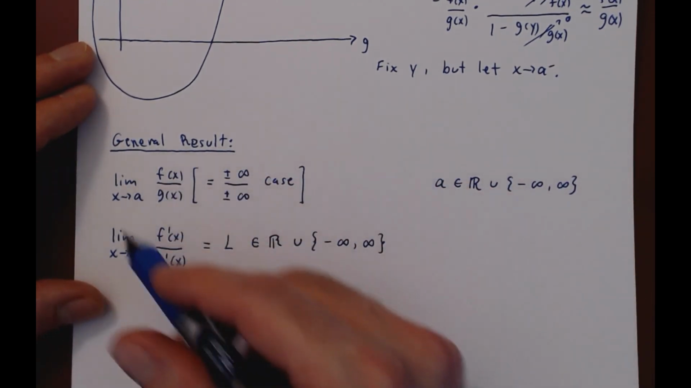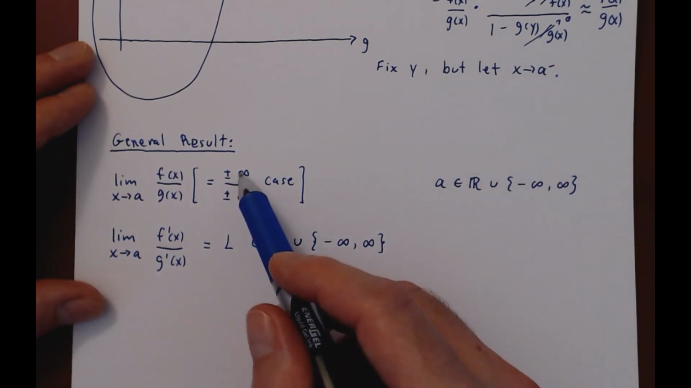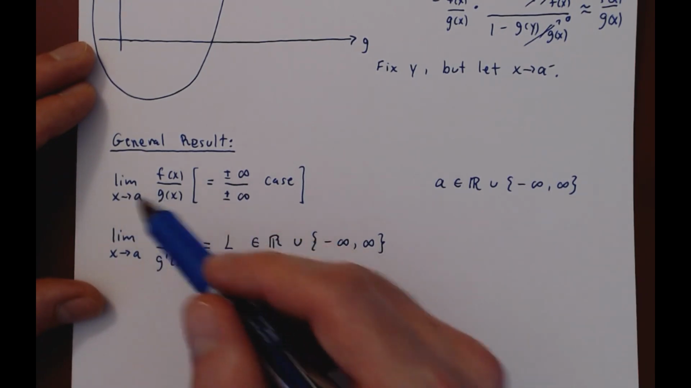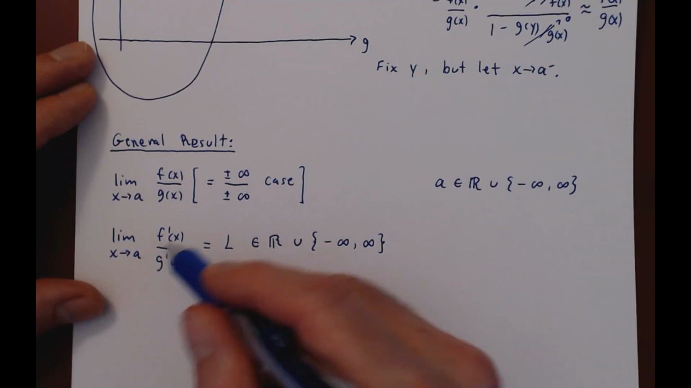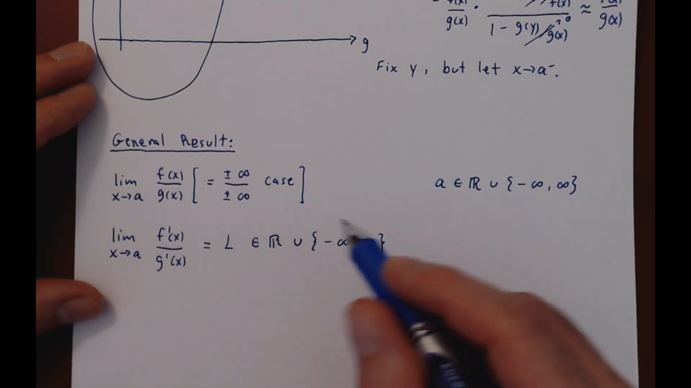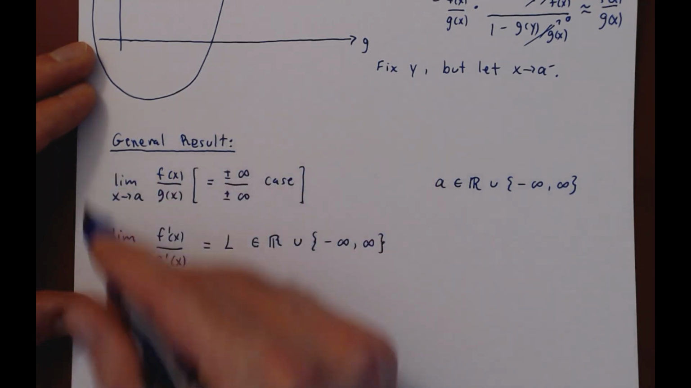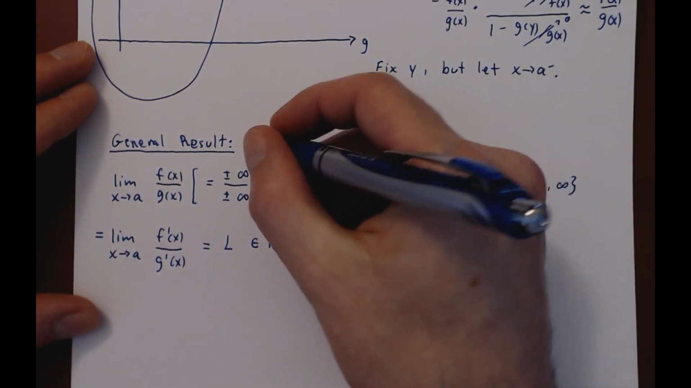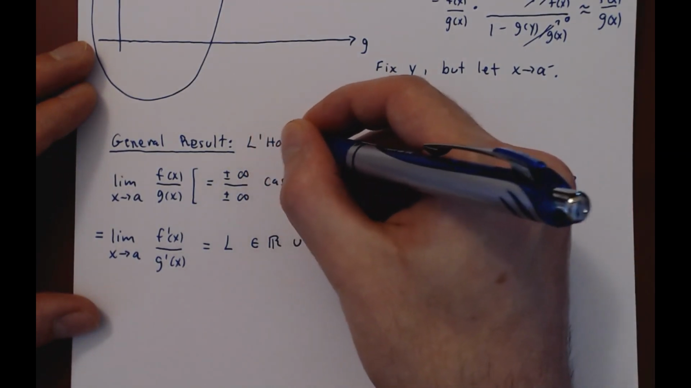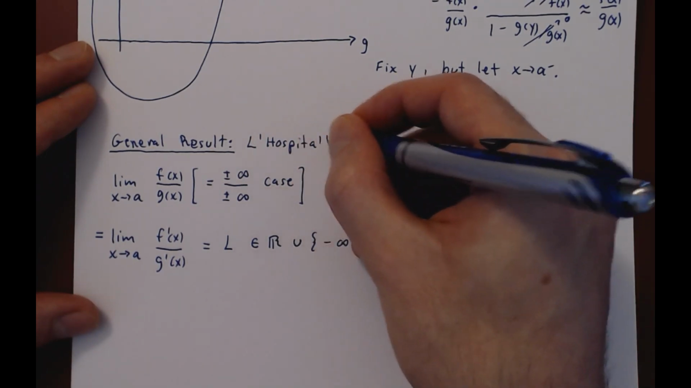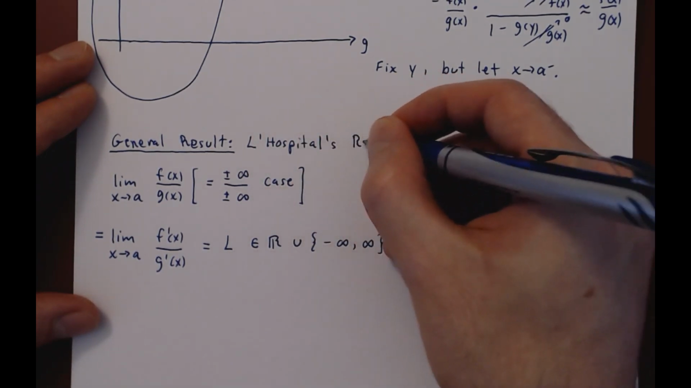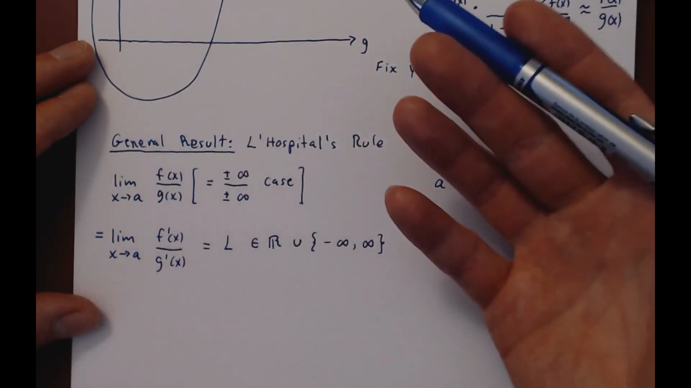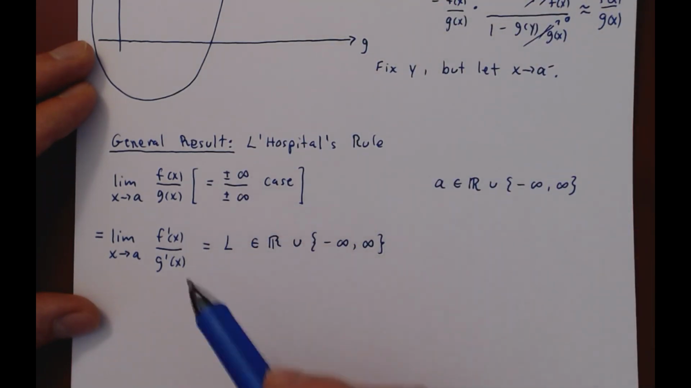And this is the general statement of L'Hopital's rule in the infinity over infinity case. Again, the signs are irrelevant. X can be approaching a real number, or positive or negative infinity. And the limit of f prime over g prime can be any real number, even negative or positive infinity. If we are in any such case, the two limits are equal. And again, this is L'Hopital's rule. We have already proved L'Hopital's rule in the 0 over 0 case. This is the second version in the infinity over infinity case.